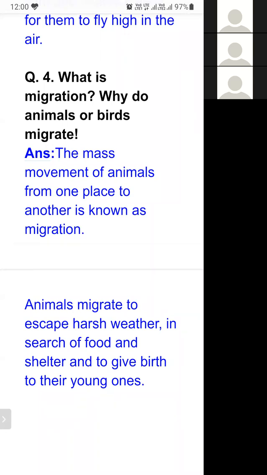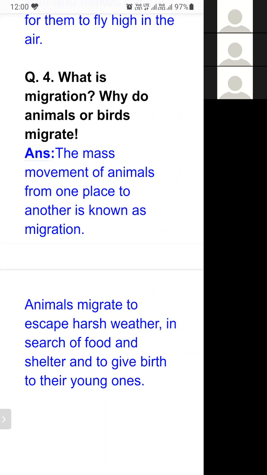That type of movement is known as migration. Not one or two birds, thousands and lakhs of birds move up to 1,000 of kilometers from one place to another place.